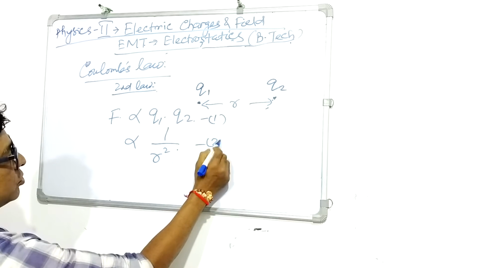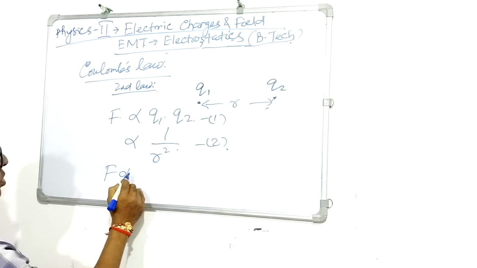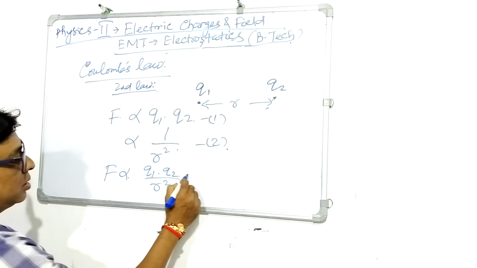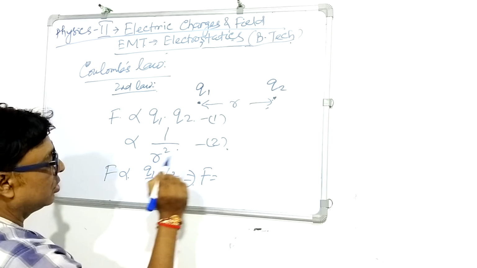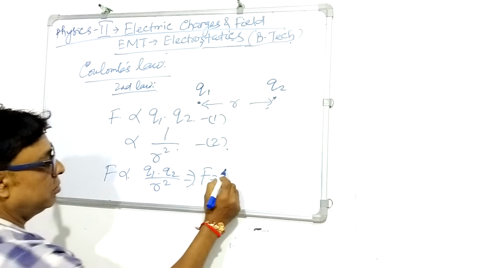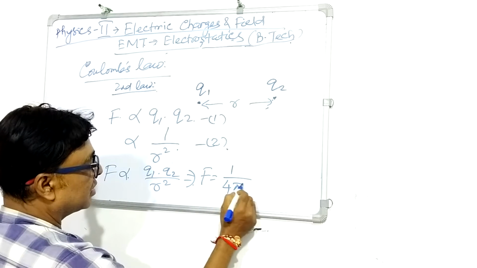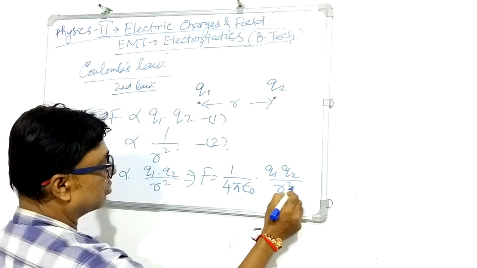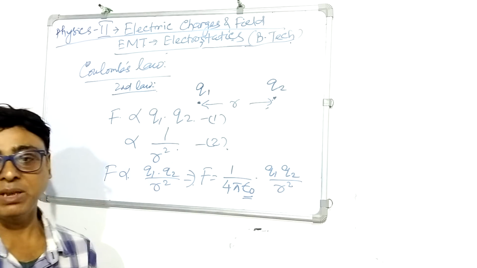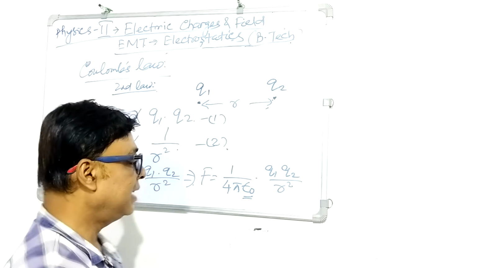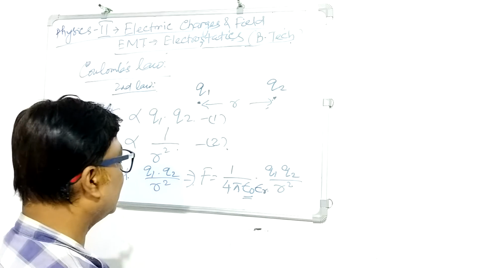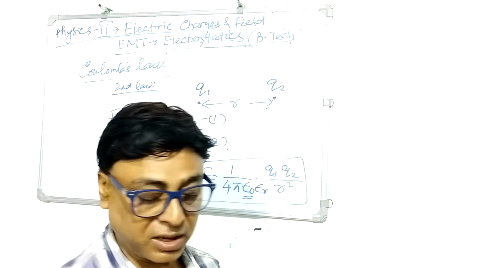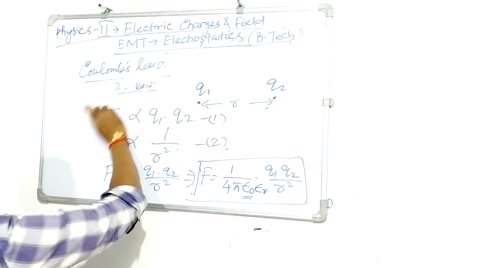If you combine these two, we get F proportional to Q1 into Q2 divided by R square. Equalizing this with a constant, that constant is 1 by 4 pi epsilon 0, so F is equal to 1 by 4 pi epsilon 0 into Q1 into Q2 by R square, where epsilon 0 indicates the permittivity of free space. If there is a medium, then it will be epsilon R. This is the scalar representation of the Coulomb force. Then we will go for the vector representation.